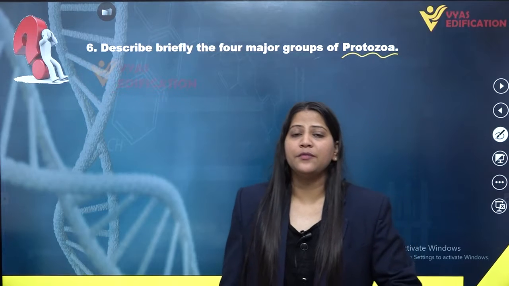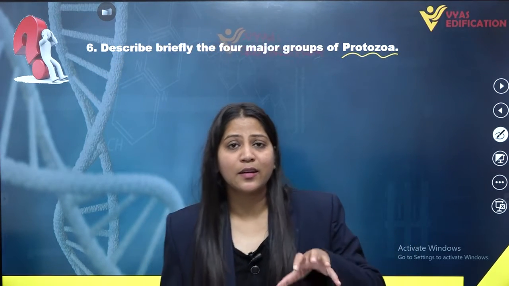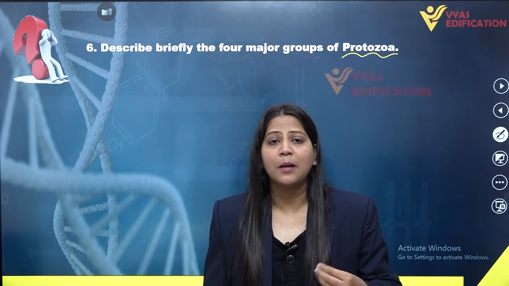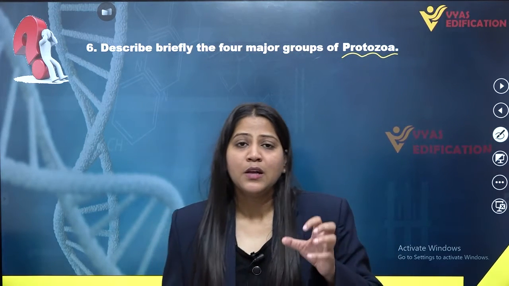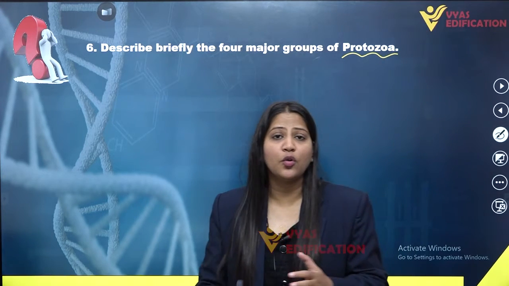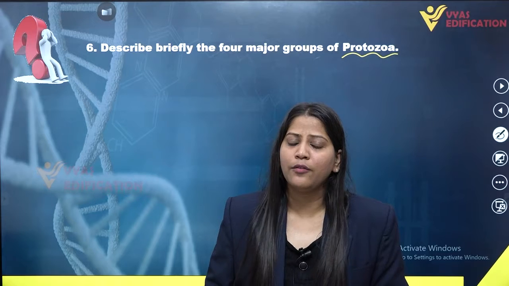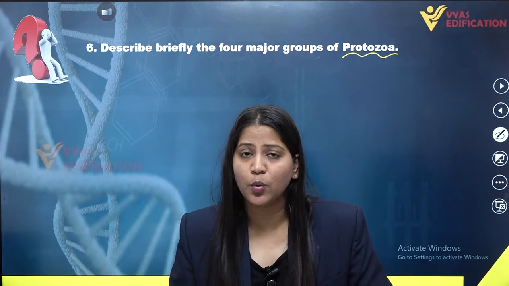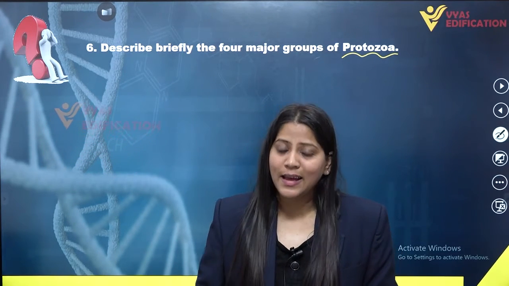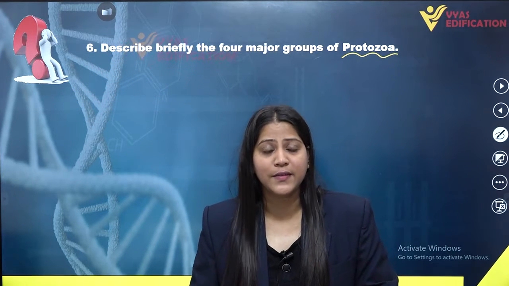If we talk about the very first category of protozoans, that is amoeboids or sarcodines, this group of protozoa includes amoeba and entamoeba. The group of amoeboids or sarcodines are unicellular in nature. They lack flagella and cilia. Instead, they have a characteristic feature known as pseudopodia. They have protoplasmic outgrowths known as false feet, or pseudopodia.